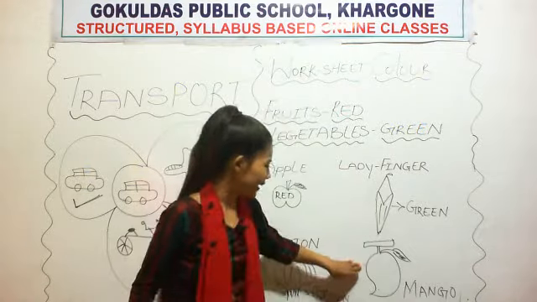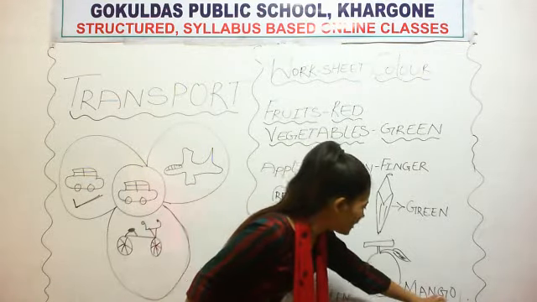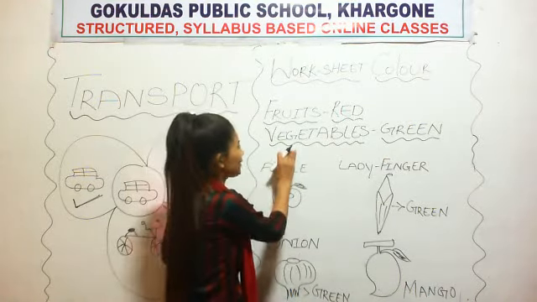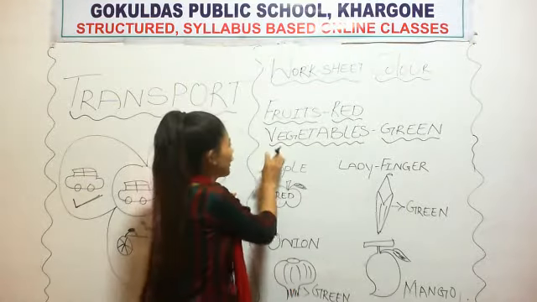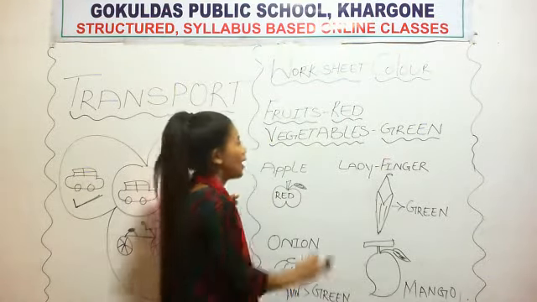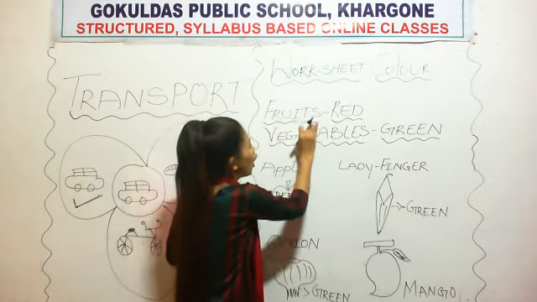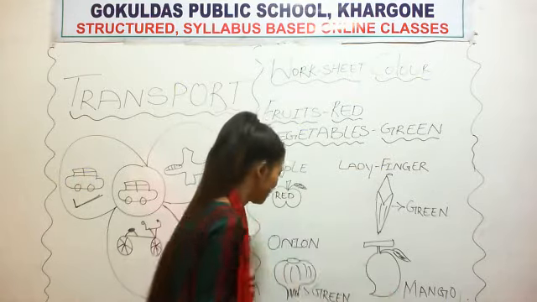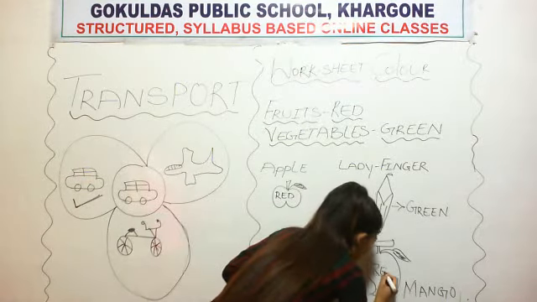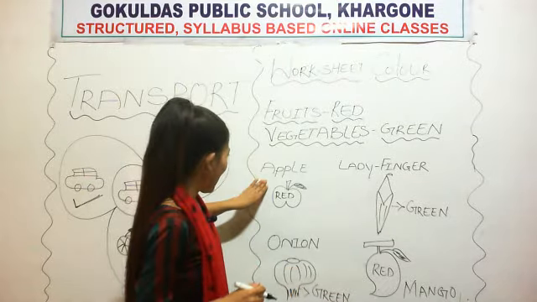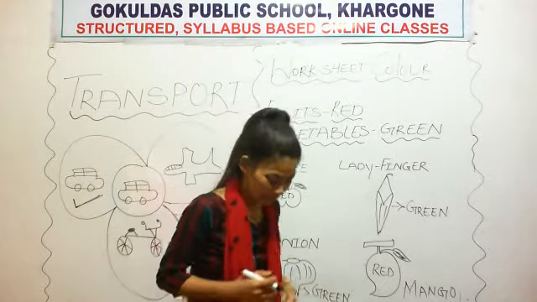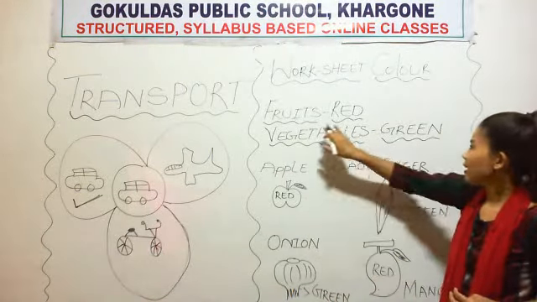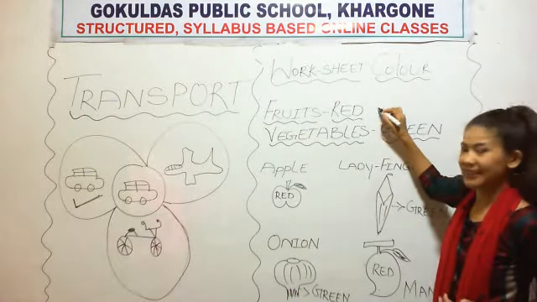Okay. And what is this? M-A-N-G-O, mango. Is mango a vegetable or a fruit? Mango is a fruit. So which color? R-E-D, red. See, apple and mango, which color will you put? Red color, because apple and mango are fruits. So you will put red color.